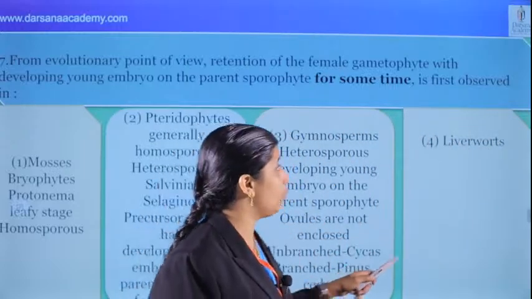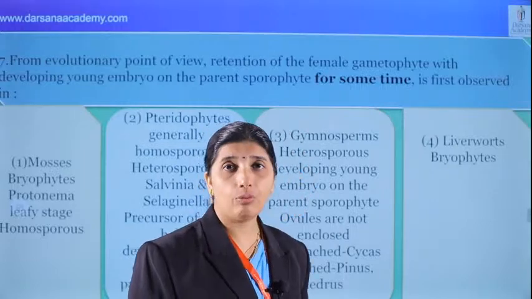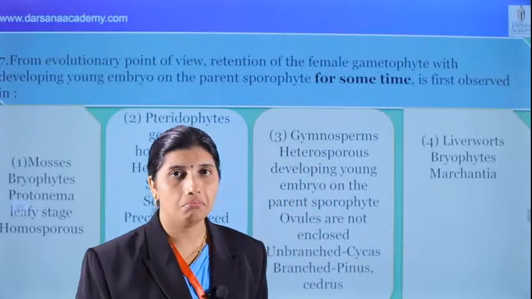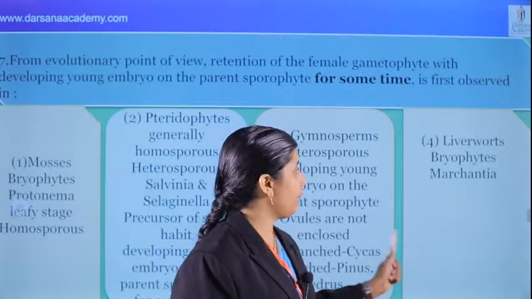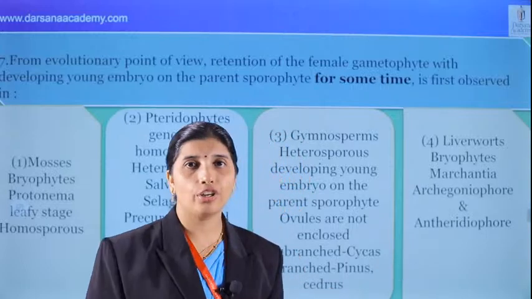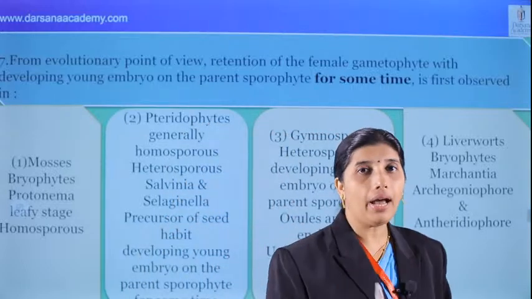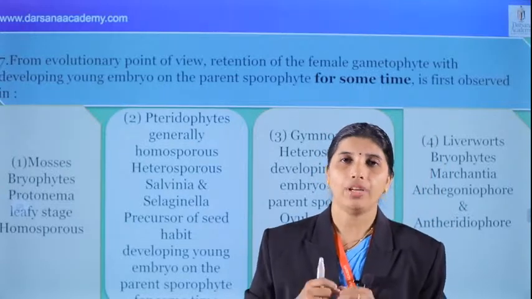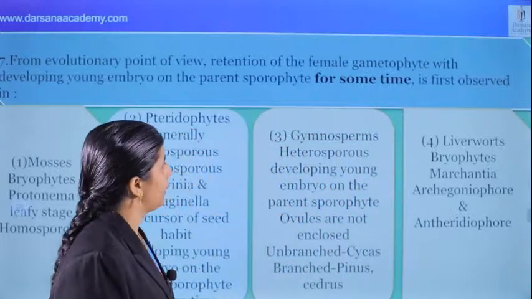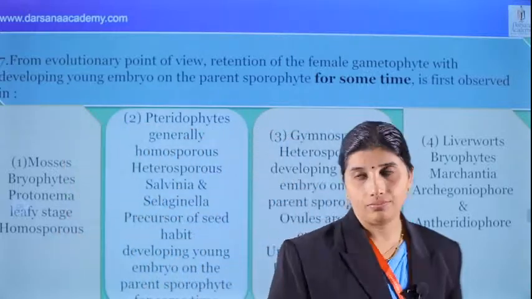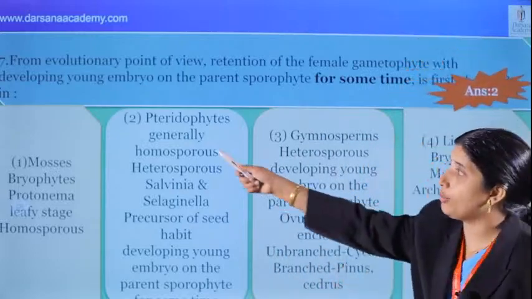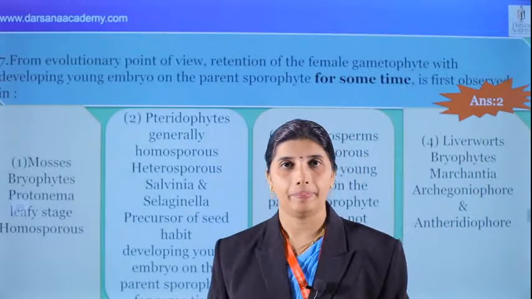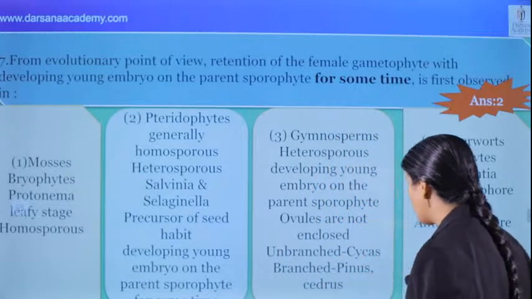And next, option 4 is liverworts, and they are bryophytes. Liverworts are bryophytes, we know that. The example is Marchantia, very important. We can see that Marchantia with archegoniophore and antheridiophore can be seen in the plant kingdom and also in reproduction in organisms. This connection can be seen from one chapter to another chapter. That is very important. Just notice all these points. For this question, what's the answer? We can see that the second option is the correct answer. Pteridophyte is the correct answer for this question. Okay? And we can move to the next question.